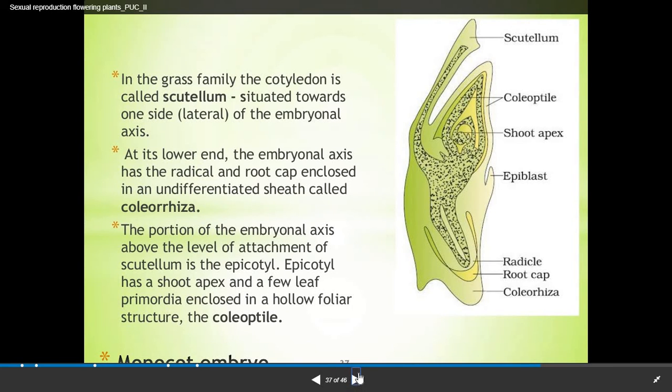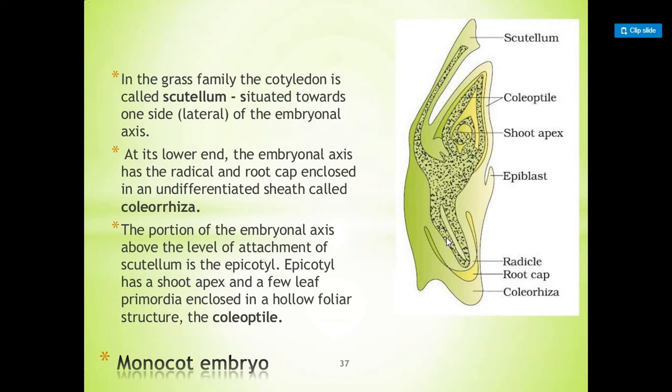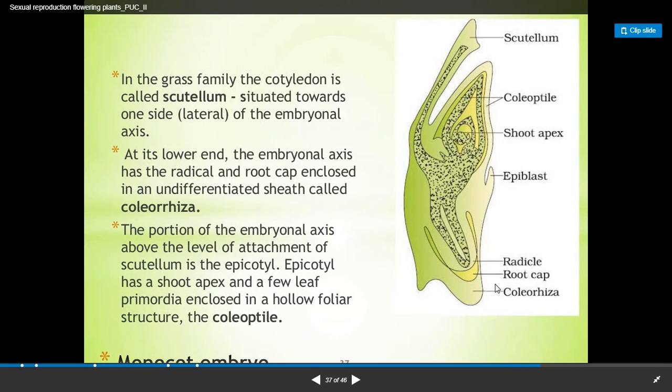In the grass family, the cotyledon is called the scutellum. Here it is shown the scutellum structure, which is situated towards one side, lateral of the embryonal axis. At its lower end, the embryonal axis has the radicle and root cap enclosed in an undifferentiated sheath called the coleorhiza. So in other terms, you can see the covering of the radicle is known as the coleorhiza, and the other one, that is the coleoptile, is shown. It is the covering of the plumule.